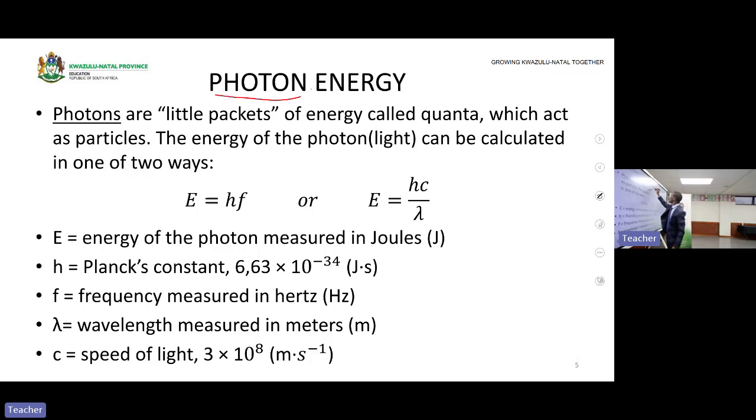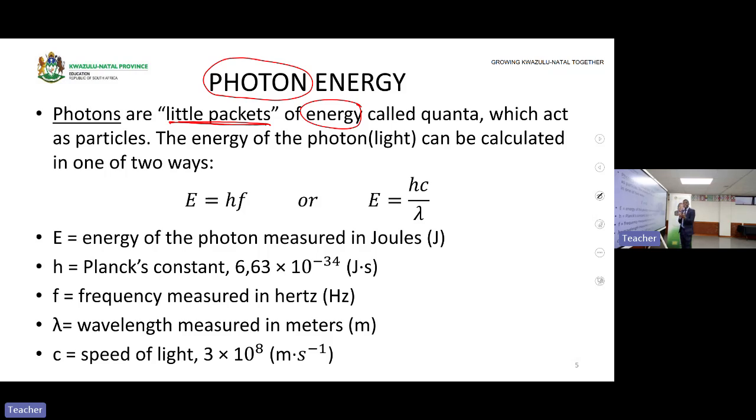Photons of any photon energy. This is a new term to us. Photon energy. What are photons? In fact, if you are looking at light as a particle in nature, the light is made up of tiny or little packets that are called photons. These packets are the packets of what? Of energy, called quanta. These packets of energy, these are the photons. Photons are the smaller packets of energy that are found in light.